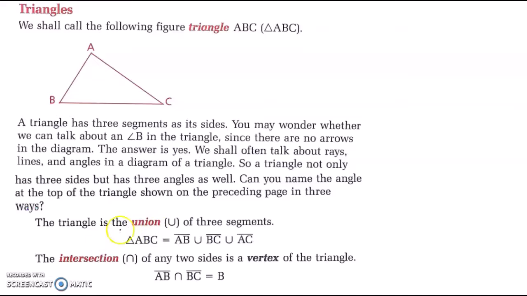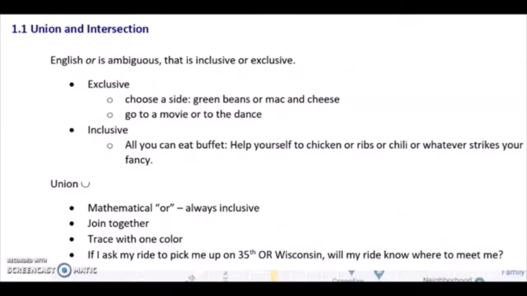A triangle is the union of 3 segments. Union means to join. Intersection is overlap. So AC intersects segment BC at point B. Union and intersection in math is connected to Boolean algebra or set theory. Union is an English equivalent to or, and intersection has an English equivalent of and.